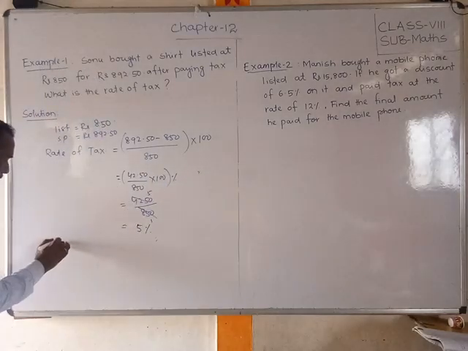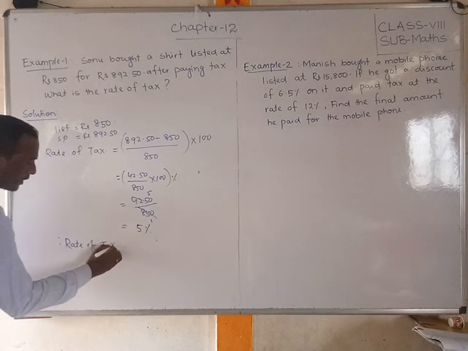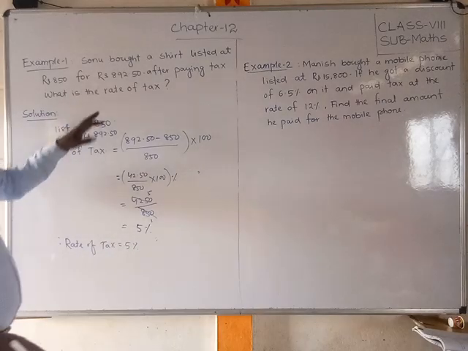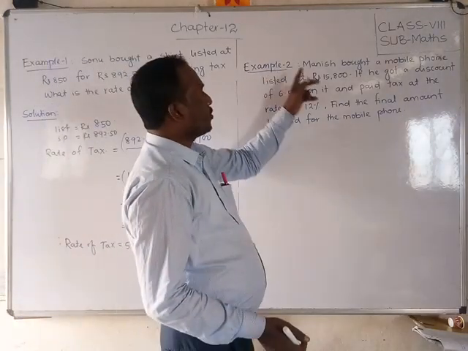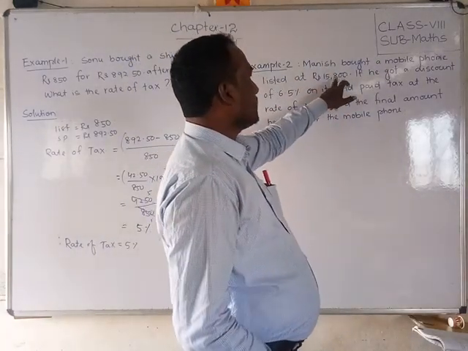So hence rate of tax is equal to 5%, ठीक है. So same like, students observe that example 2. Manish bought a mobile phone listed at this, that means mark price.